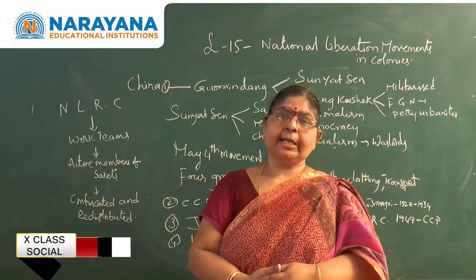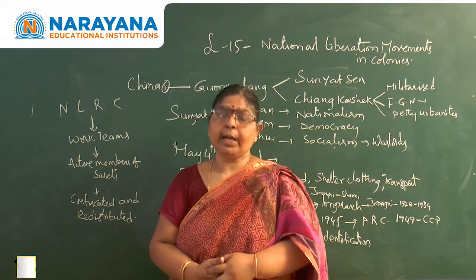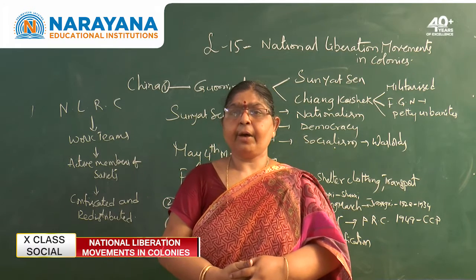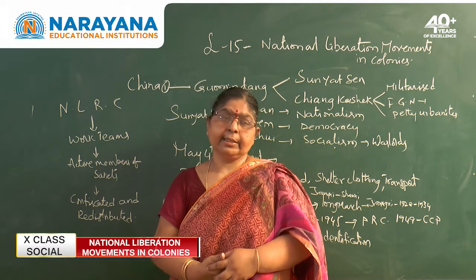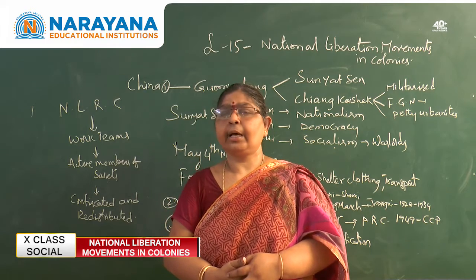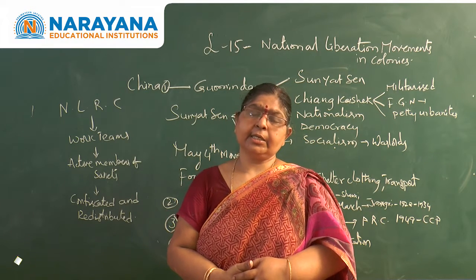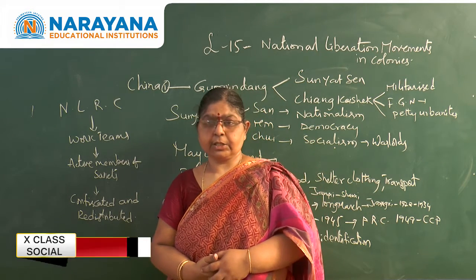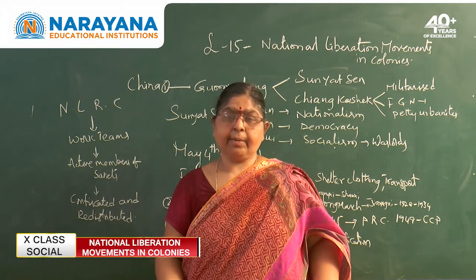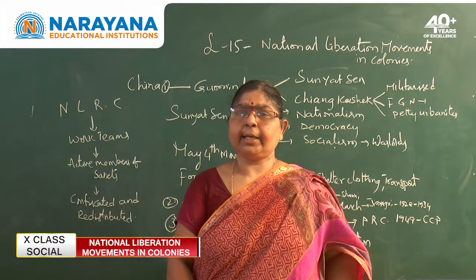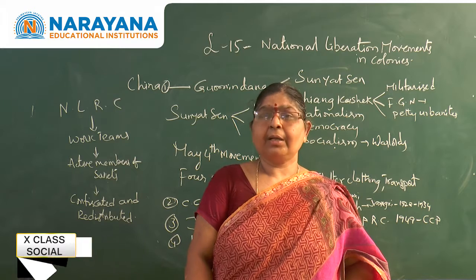That is the reason, as these landlords, who are called warlords, were very powerful, Sun Yat-sen was unable to undertake this socialistic principle, the confiscation and redistribution of lands or nationalization of all the industries. So of course in 1911 he established a republic, but he was not that successful.